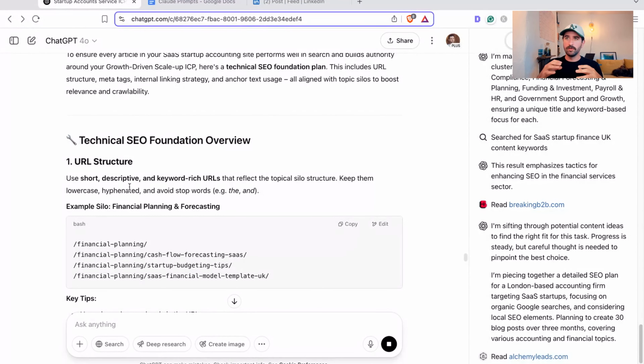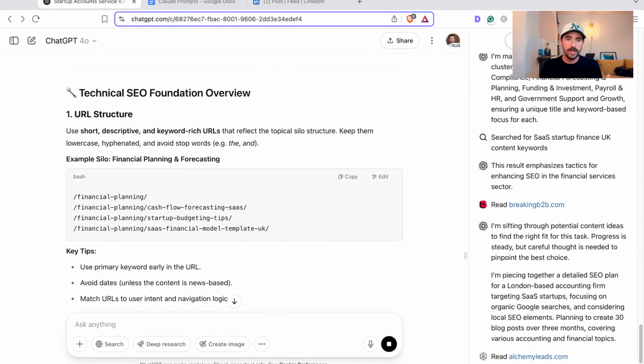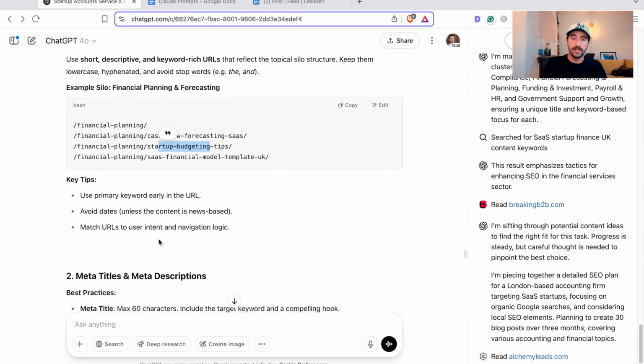So it's going to give you the outline of how you should be building the technical side of your SEO. It's given you your URL structure, including the silos, so the subfolders for your categories. We're going to go with /financial-planning, obviously, for the financial planning area. Then we're going to have /cash-flow-forecasting-ideas, startup budgeting tips, all this sort of stuff based on the content ideas we've already had.